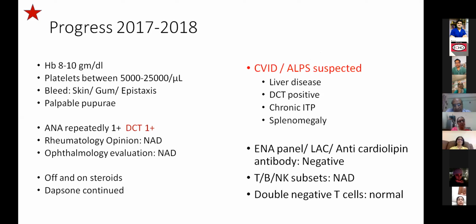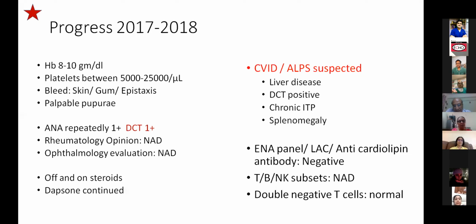Platelets were between 5,000 and 25,000. The child presented with bleeds in the skin, gums, and there was epistaxis. At times, she had palpable purpura also. At this time, the ANA was repeatedly 1+, and the DCT also came to be 1+. Rheumatology opinion was taken, and they did not contribute much. Ophthalmological evaluation was also done since the child was on steroids, and that was NAD. The child has been on and off steroids since the diagnosis of chronic ITP, and the Dapsone was continued.